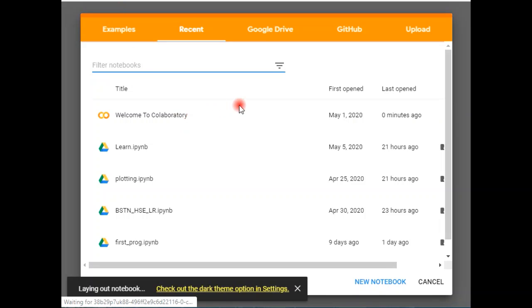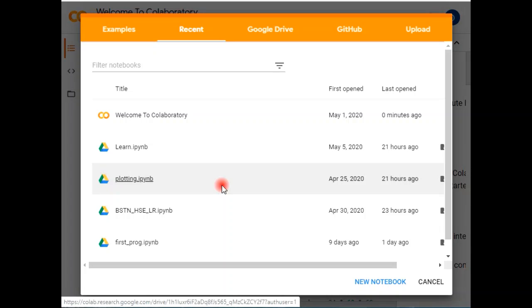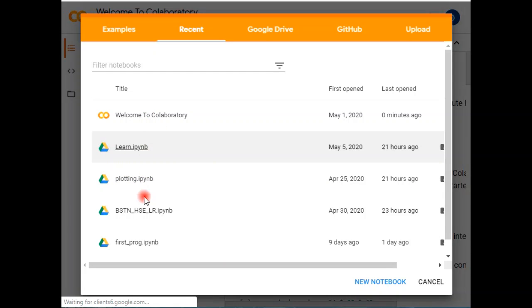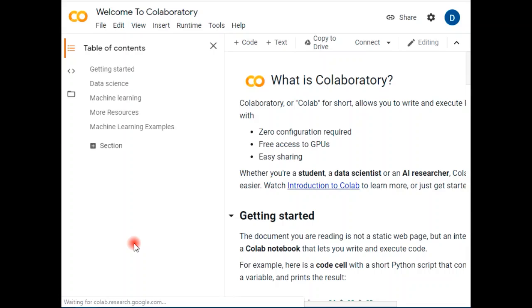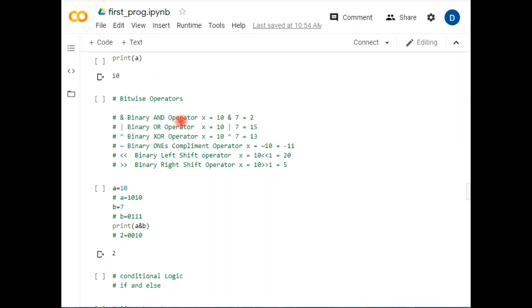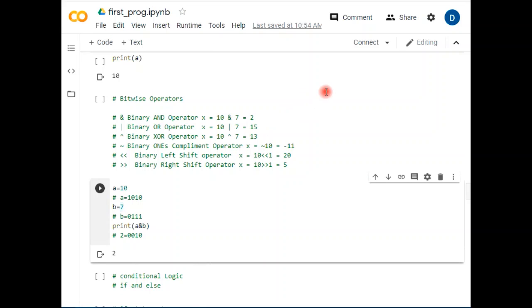You may get a screen in which you have a number of programs you have created. As we have been working on the first program, we continue in it. I'm opening it. Here we have opened our first IPYNB file, and remember, once you start, you need to connect first.